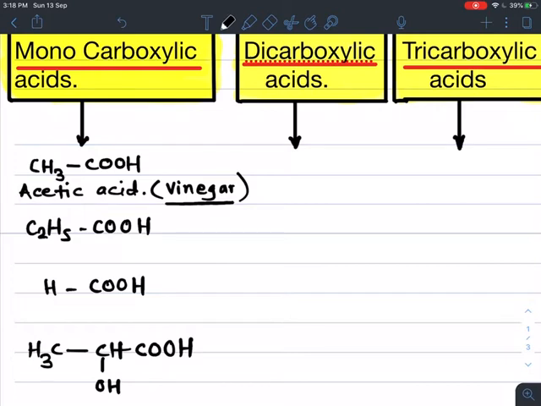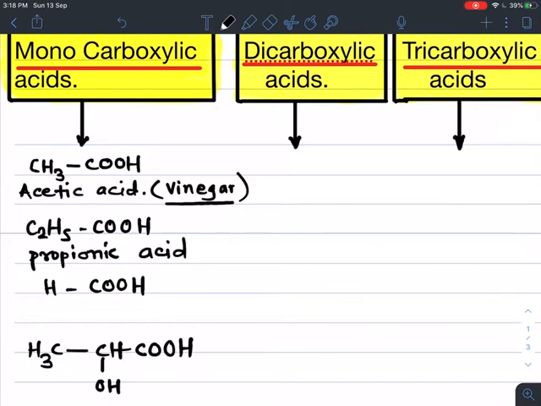Second one, this acid contains a total of 3 carbons, so the name of this acid is propionic acid.